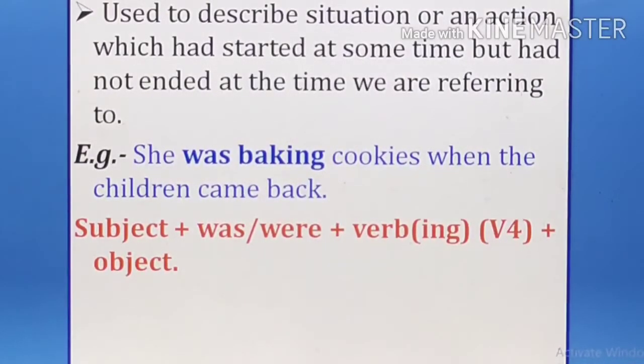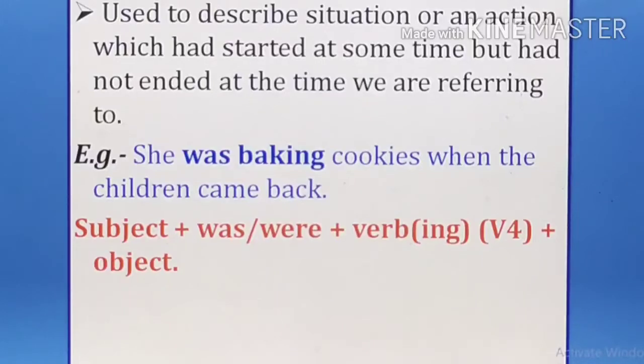So now the formula for this is subject plus was, were plus the ing form of the verb, that is V4. Just now I told you before in the previous video also, the verb plus ing form is called the V4, okay, plus object. According to the subject we will use was or were, okay.